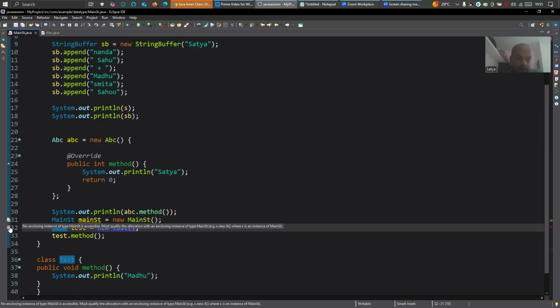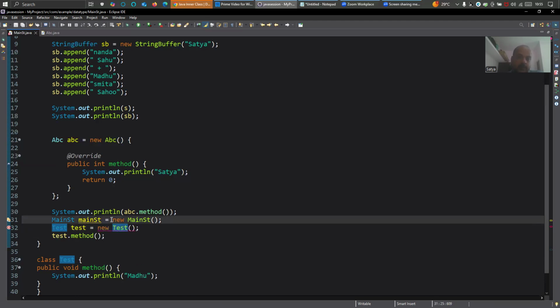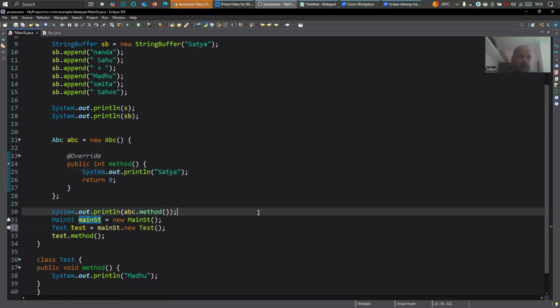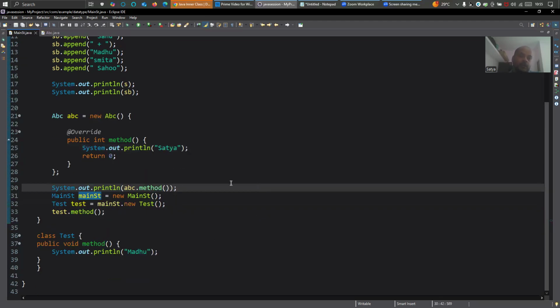Hold on. Let's see what it is saying. No enclosing instance of type MainST is accessible. Must qualify the allocation with an enclosing instance of type MainST. Example: x dot new A, where x is an instance of MainST. Okay, so basically they are saying you should have MainST dot new like this. This is the approach you should take to create an instance of an inner class.